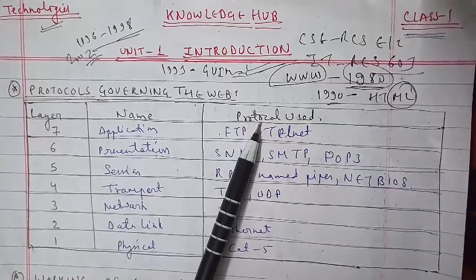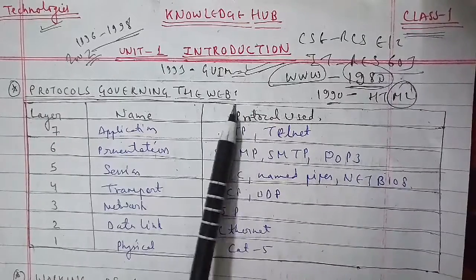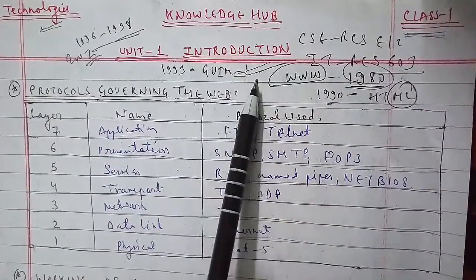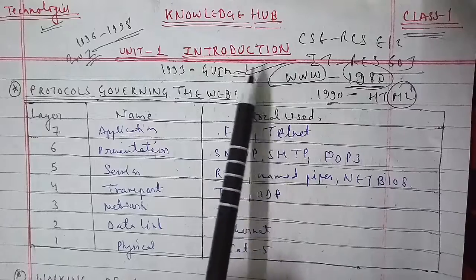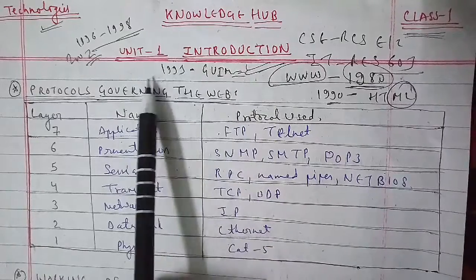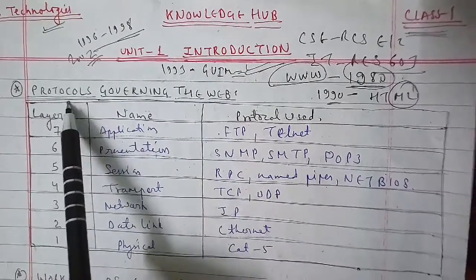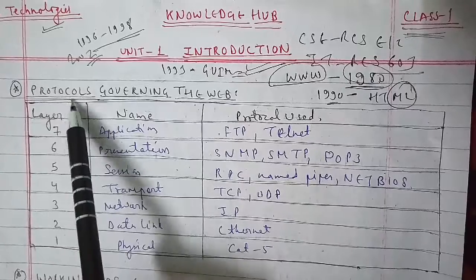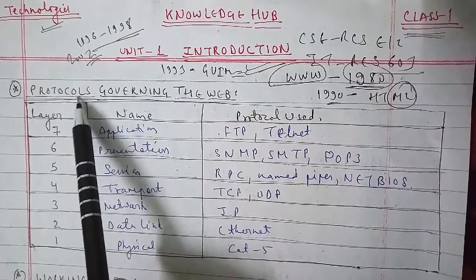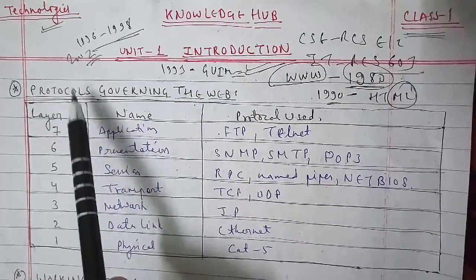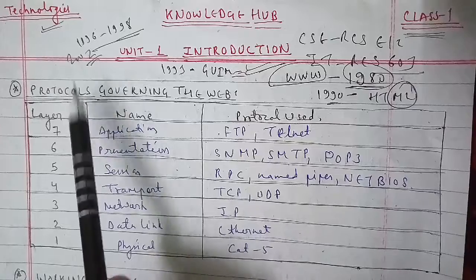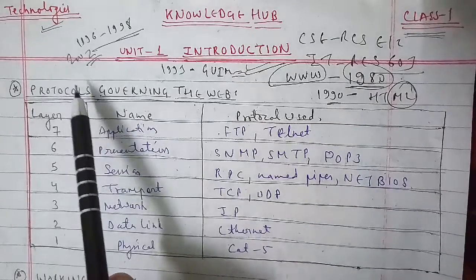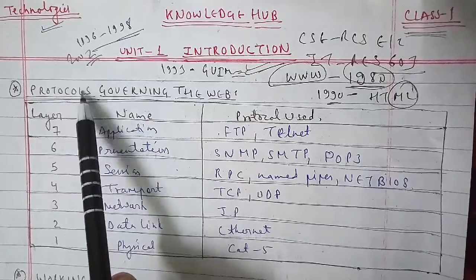First of all, you have to know about protocols. Protocols are the set of rules used for defining the communication between any two computers in a network. The various protocols that govern the web are listed in the following table, as you can see here. These are the layers: layer 7, layer 6, layer 5, layer 4, layer 3, layer 2, layer 1. This is the name of these layers.